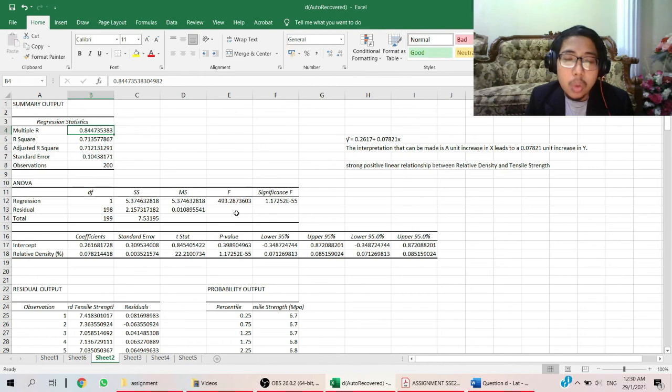From this table, we can see that our significance F is 1.17252 E negative 55. Compared to alpha 0.05, the significance F or p-value is smaller than alpha, so we will reject H0. This concludes that the data provide strong evidence that a linear relationship exists between x and y.